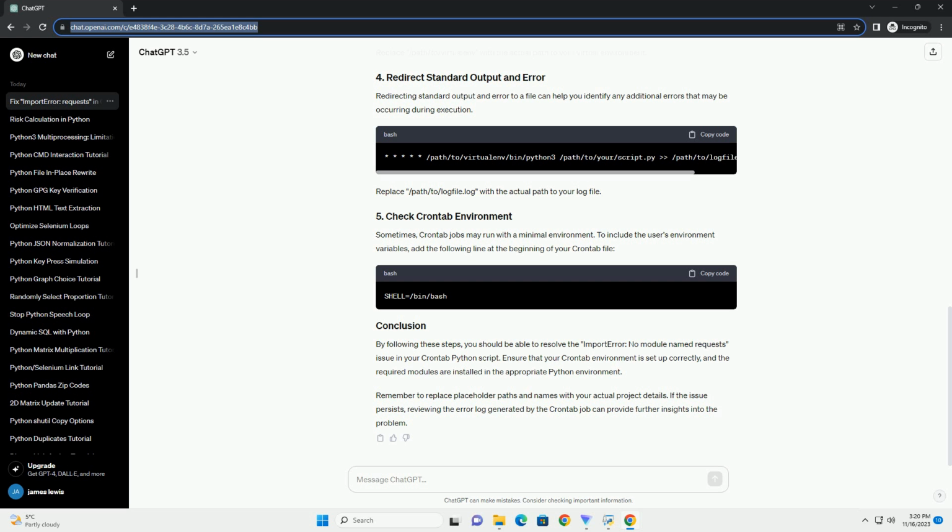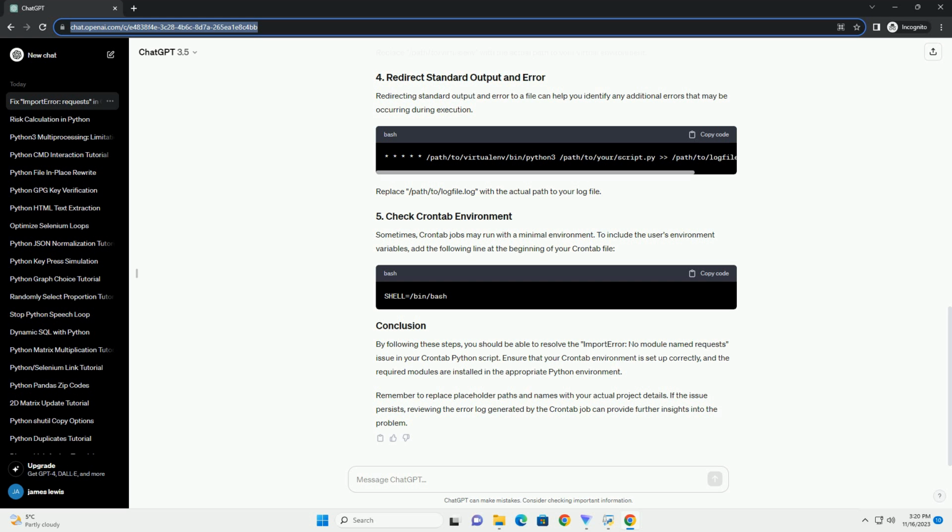Conclusion. By following these steps, you can troubleshoot and resolve the ImportError No module named requests issue in your Crontab Python script. Always ensure that the Python environment, module installations, and other dependencies are correctly configured for your scheduled tasks. Logging is a valuable tool for debugging and identifying issues in your scripts.